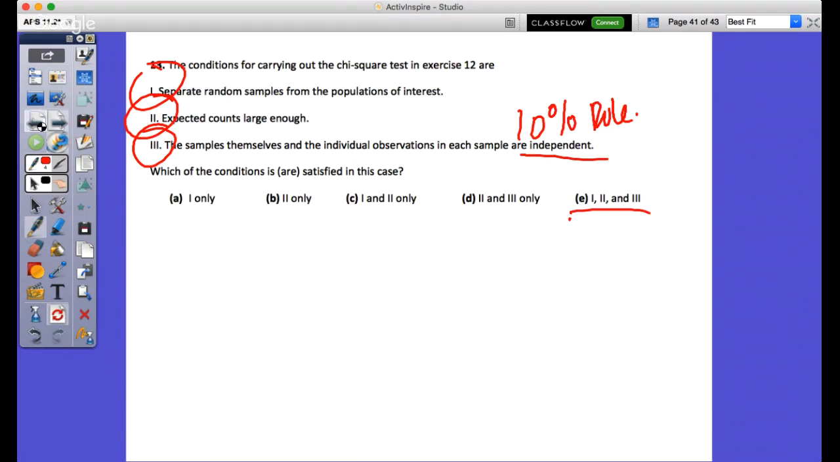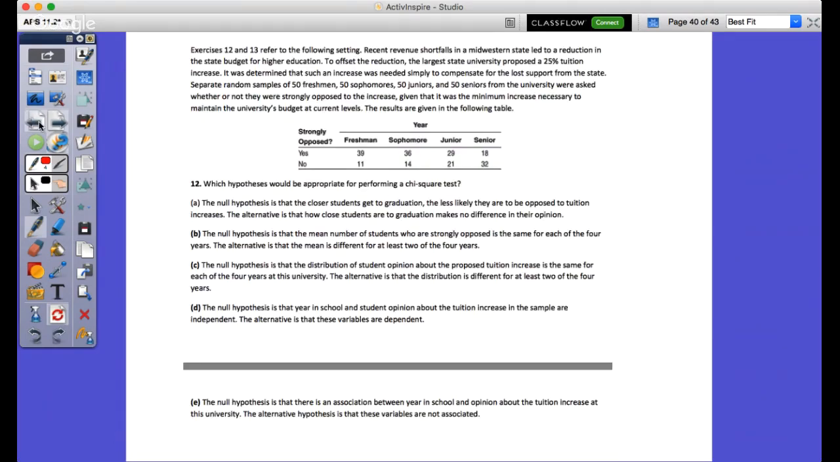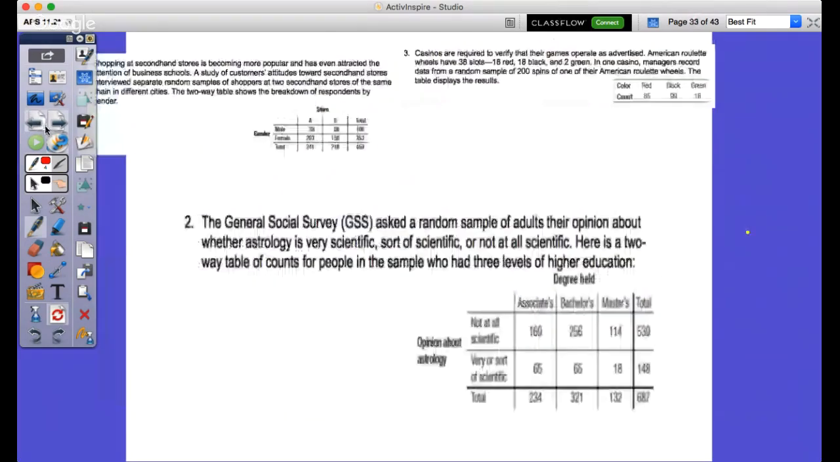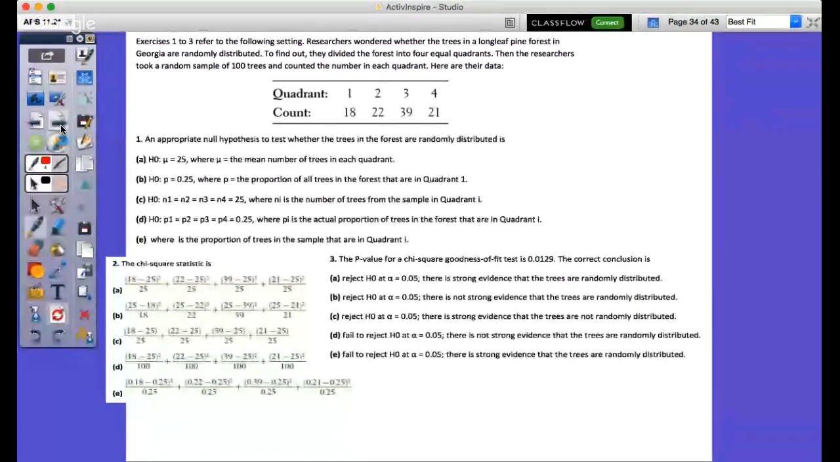Let's go to 1, because I think that was the one people had questions about. Just a quick question: when we do the goodness of fit tests, can we also use the A and B table to find the expected count?